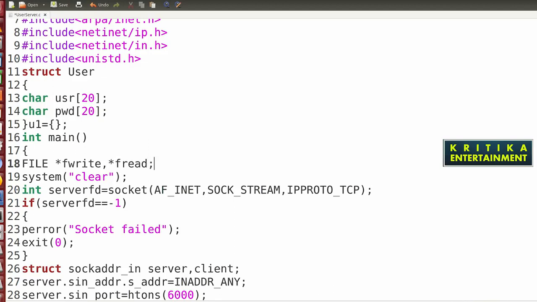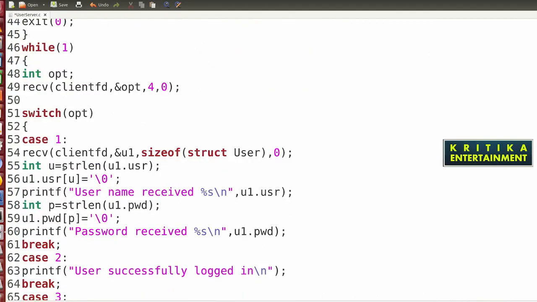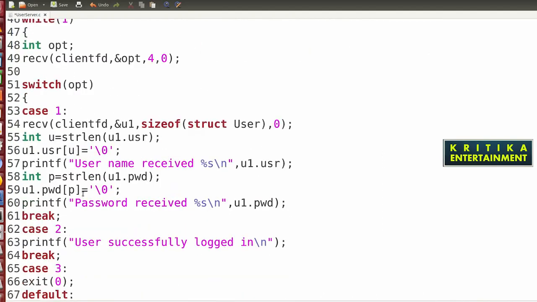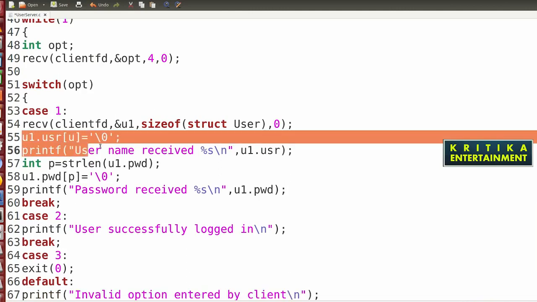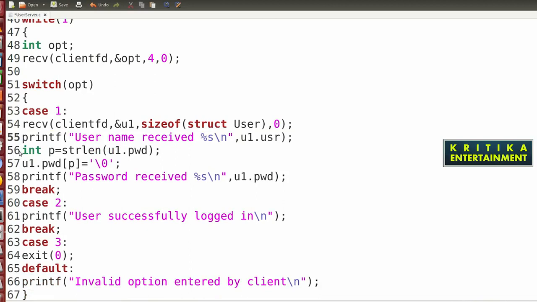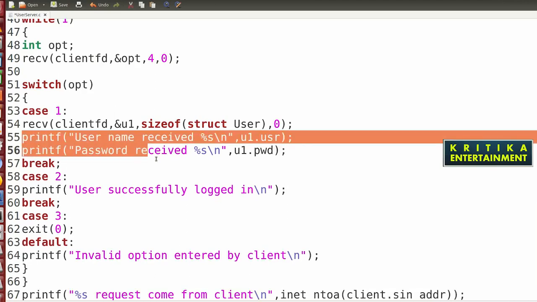So here what I will do now in this case 1: it will be received, so no need to write these things. I will remove this because I found that it is coming successfully.